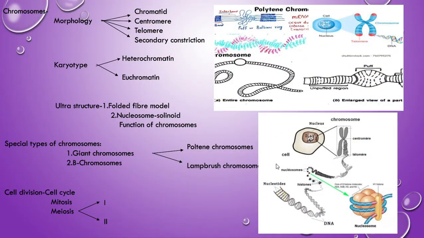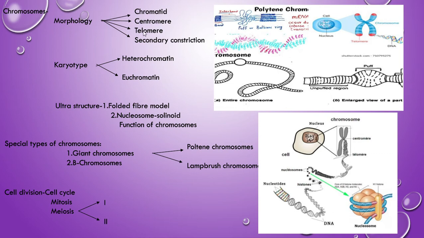And next, chromosomes. Chromosomes are also very important. Where is the location of the chromosomes? It's the nucleus, right? They contain DNA as well as proteins. So what is the main structure or the morphology? If you see the morphology here, what are the main components of the chromosomes?